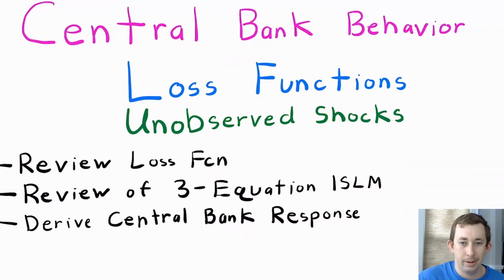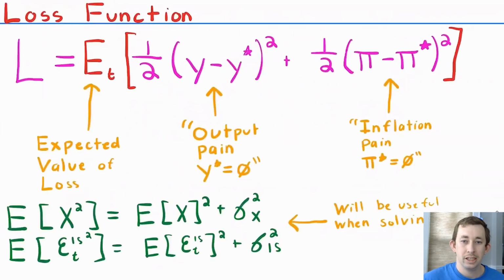Today we're continuing to talk about central bank behavior and loss functions, but today we're talking about unobserved shocks. Timestamps are below if you would like to jump around, but let's get right into it by talking about this loss function. This loss function is going to look a little different than we've seen previously because we have unobserved shocks, so we don't know what our loss is going to be today because we haven't yet seen the shocks when we set our interest rate.